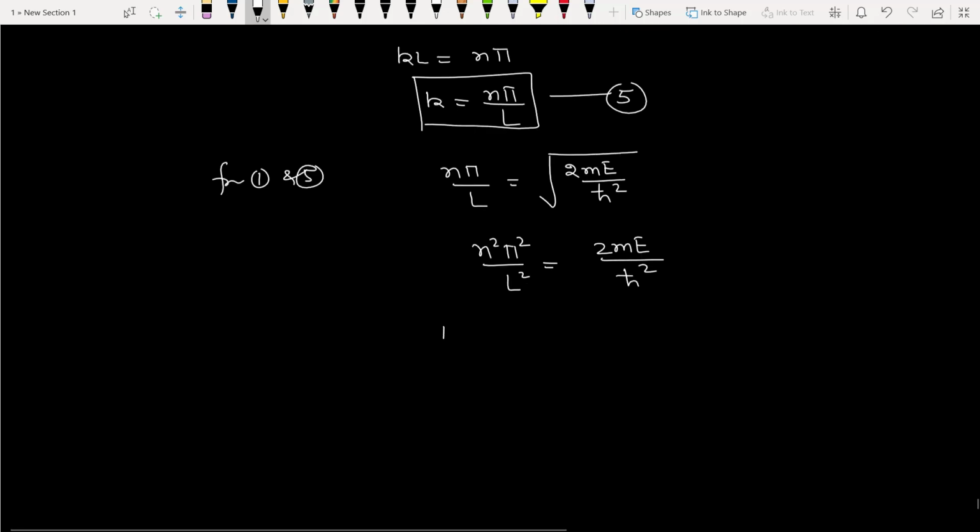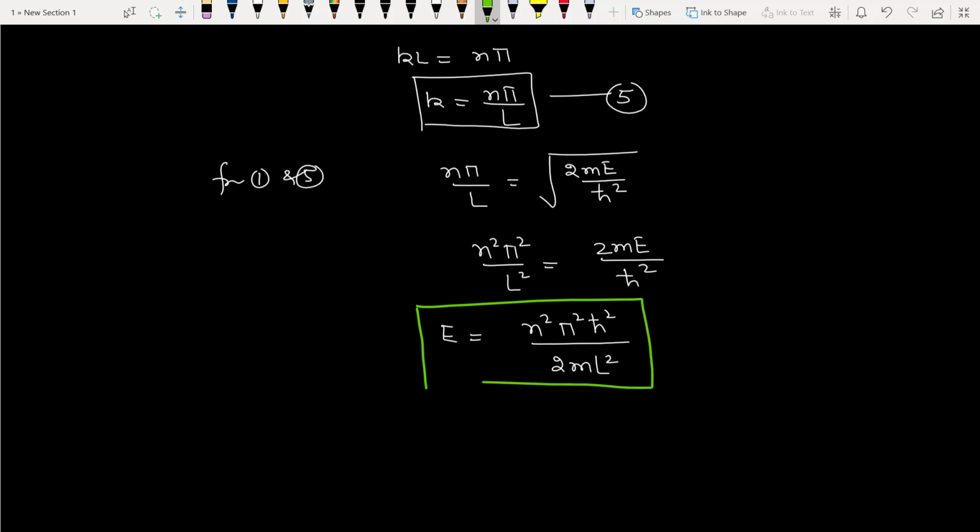So capital E, the energy of the particle, will be n square pi square h cut square upon 2m L square. We mark this as equation number 6, where n is the principal quantum number.